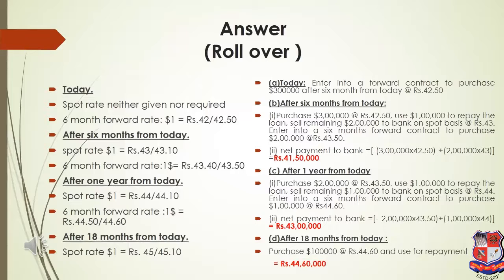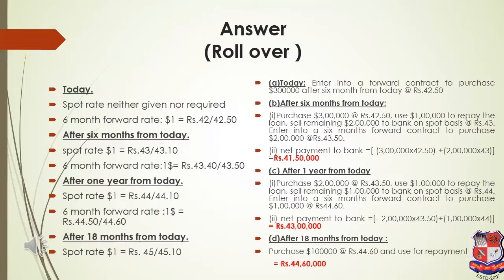Right? As you can see on the right hand side, the solution is on the right hand side, and on the left hand side I have kept the amount for your calculation. You can see which rate we have used. So today I enter into a contract that I will be buying $3 lakh after 6 months, though I'll be using only 1 lakh, but this is how rollover will work. So I'll be buying 3 lakh at the 42.5 6 month forward rate.